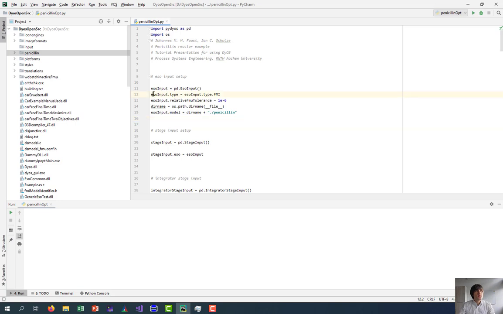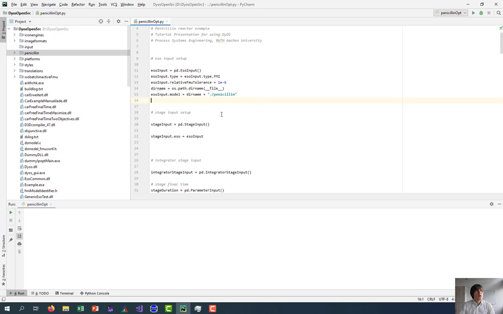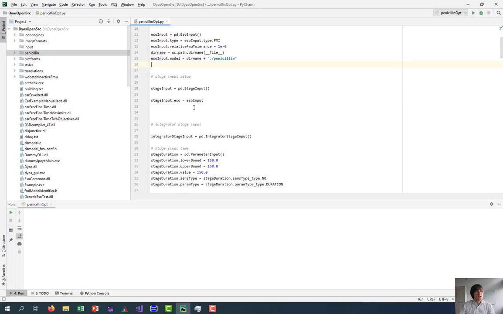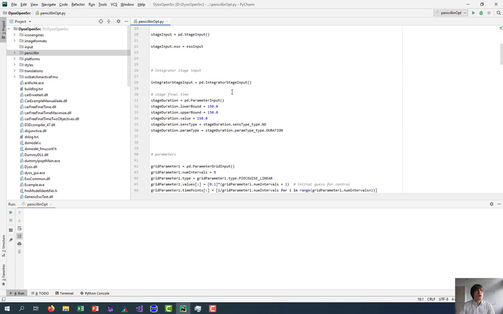We say this should be of type FMI, so functional mockup interface, and we define the path to this model. And the model is here, this extracted penicillin functional mockup unit. Then we have a single stage problem, so we'll need to define a stage. And the stage has a duration, which is fixed in this case, by saying here that it doesn't have any sensitivity.